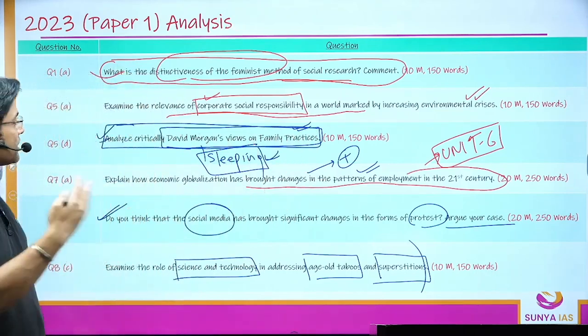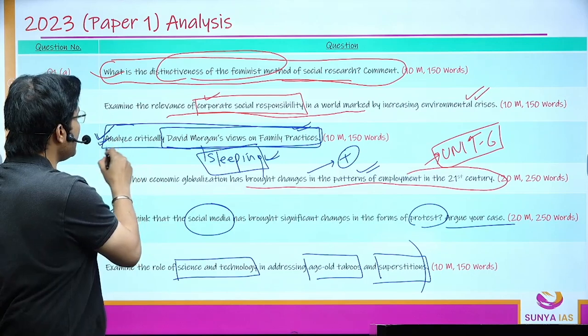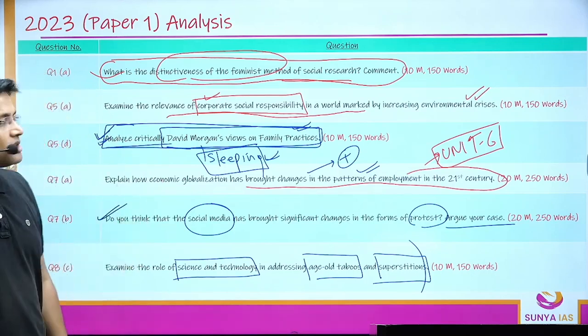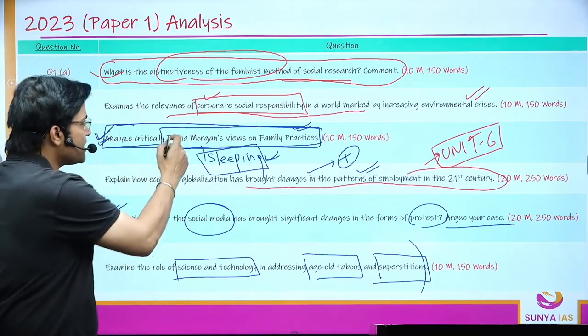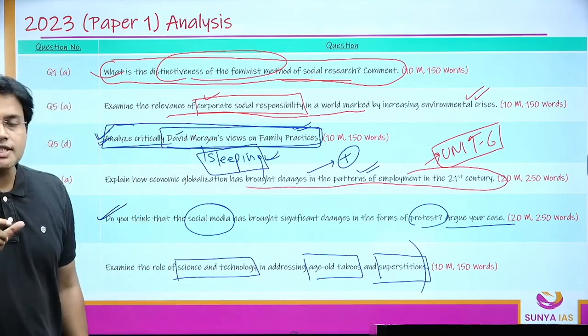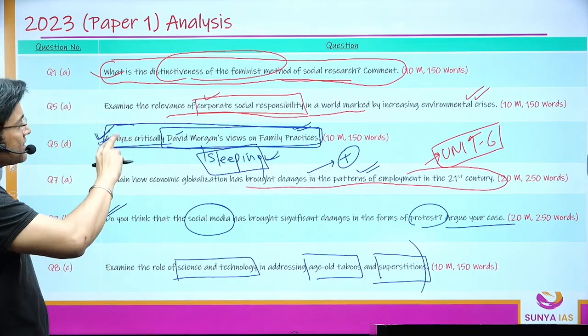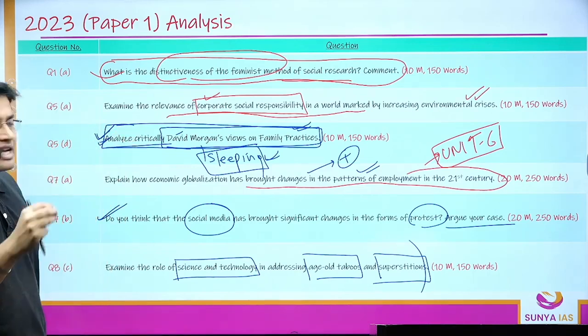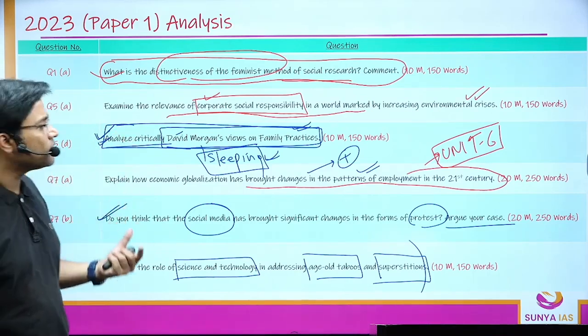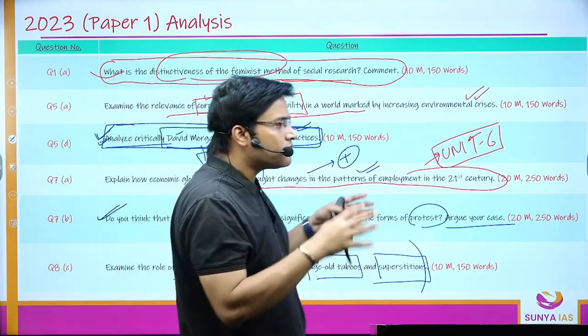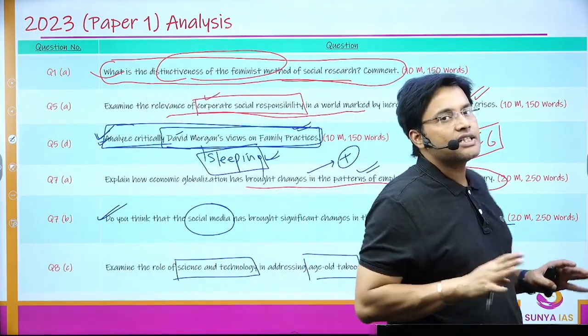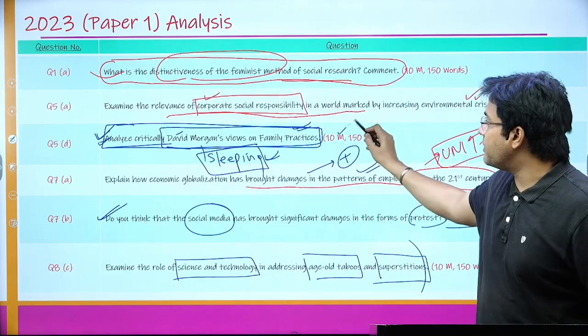So this was a very specific question, and the people have scored really well, because other questions were direct hits. So what toppers especially did is they avoided this question, because this was a very, very specific question about David Morgan's view. If you're writing other questions really beautifully, and if you write something absurd, not very relevant, and redundant content here, this is going to give a very negative impact on the examiner. So it was better to avoid writing such a question, because this was a bouncer to everyone.